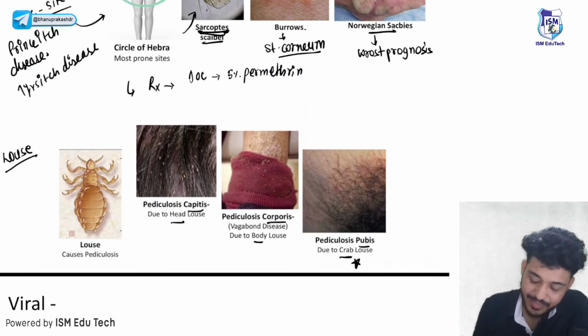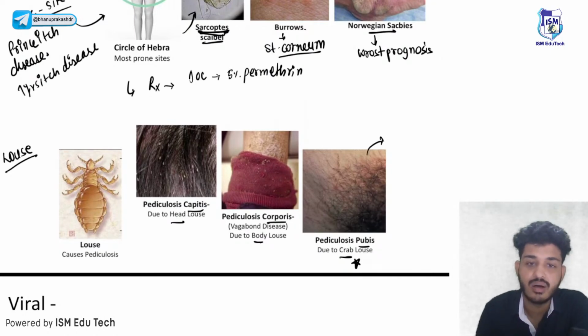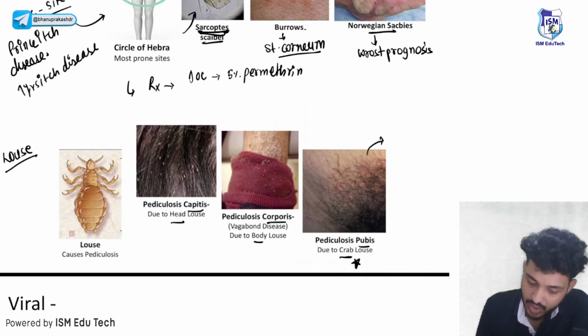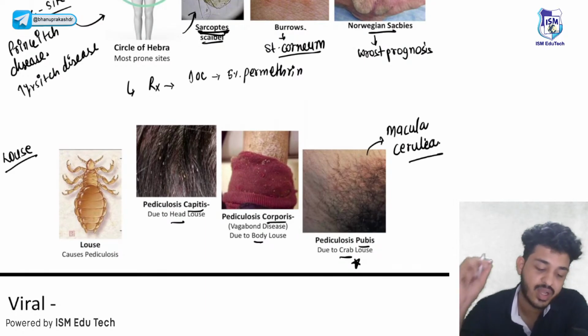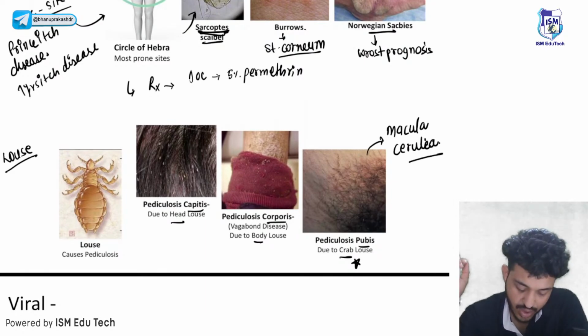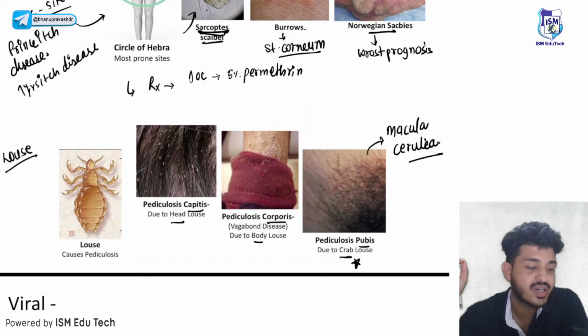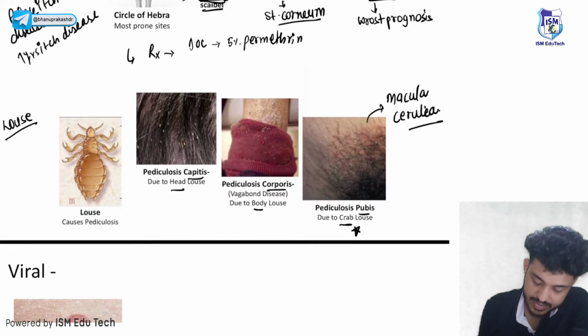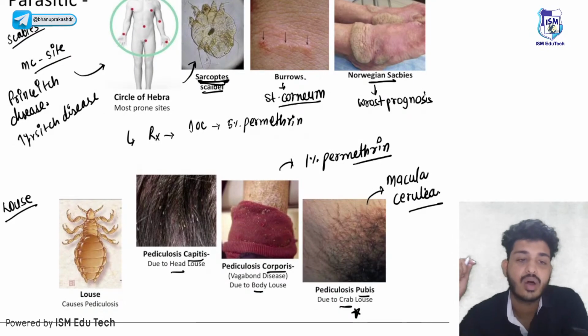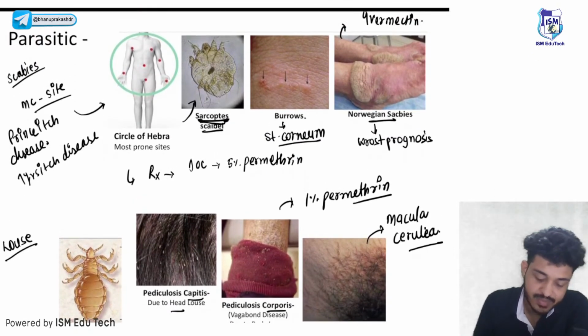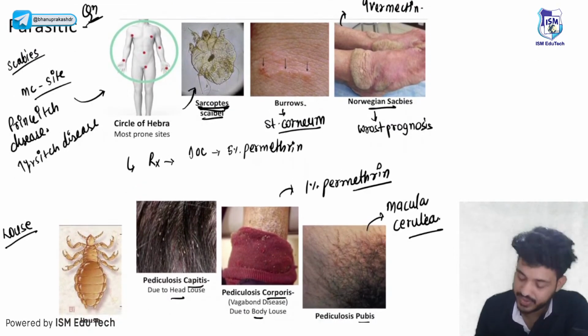And what is the most characteristic lesion that you will see in pediculosis pubis? That is known as macula caerulea, right? This is your louse. How will you treat louse infection? With the same drug, that is 1% permethrin. We can use 1% permethrin for louse as well. So these are your parasitic infections that you should remember. Questions have been asked from these in previous year examinations.